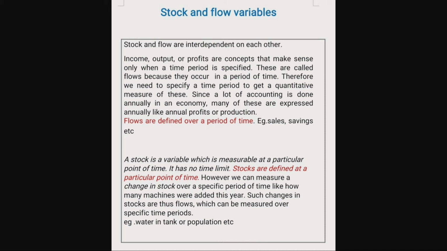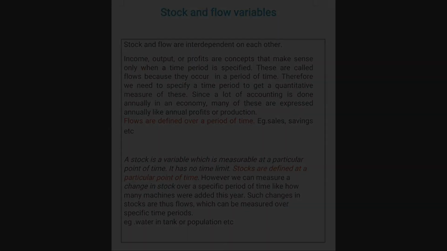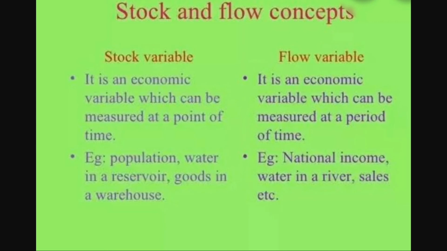What is the difference between these two? In a flow variable, if you check the sale of a firm, you will consider the sale for a week or even a month, not based on a particular date. That is, we are considering it over a period of time. But in the case of a stock variable, for example, when we check the water level of a reservoir on a particular date, you will get the exact quantity of water on that date. That is, it is defined at a particular point of time, whereas flows are defined over a period of time.